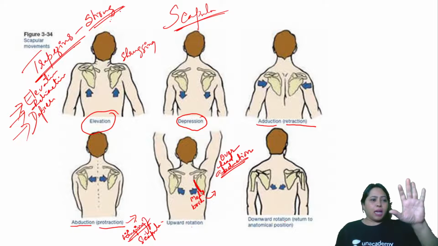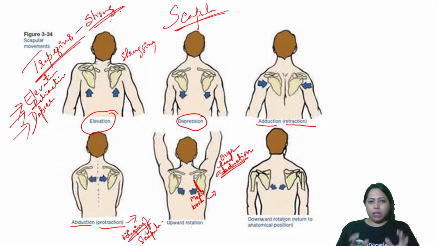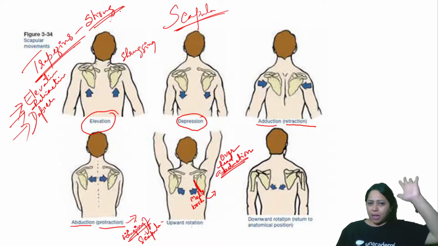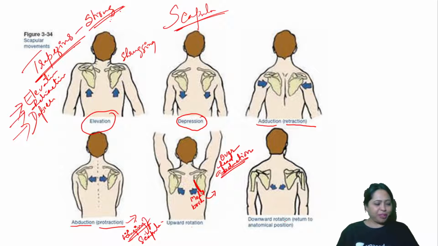When you have someone who is really skinny and thin, you should ask them to stand and demonstrate all the movements of the scapula. It's very nice when you place your palm on the scapula and feel the movement of the scapula. You can ask them to do elevation, depression, retraction, protrusion, and the rotation. So all this has to be demonstrated and learned. All right, so what else do we have?